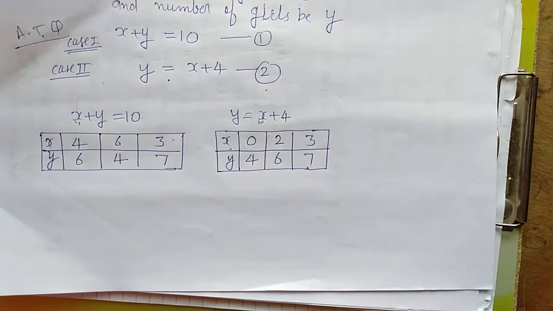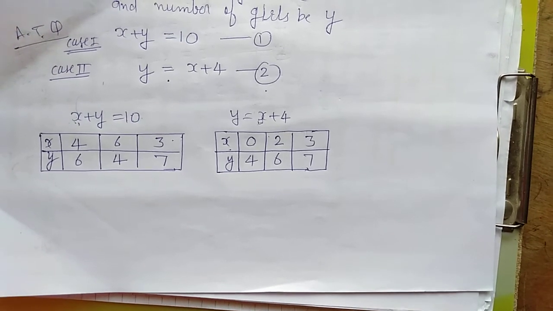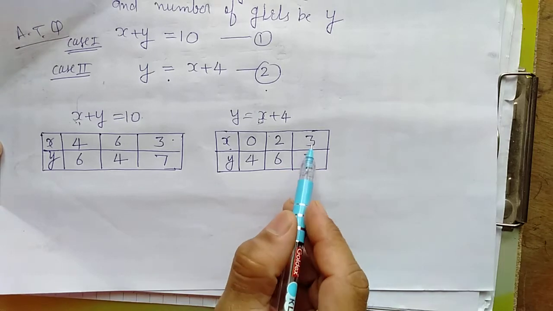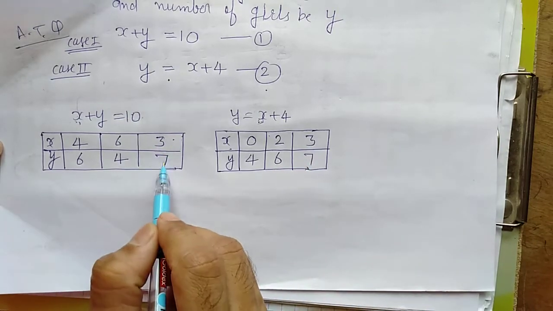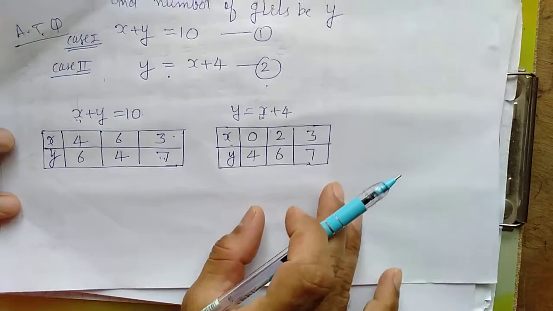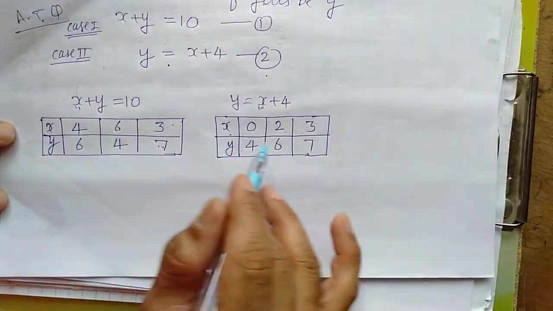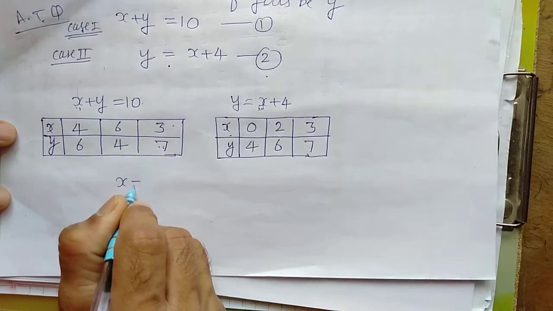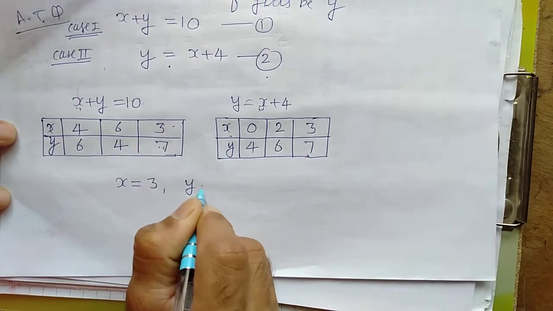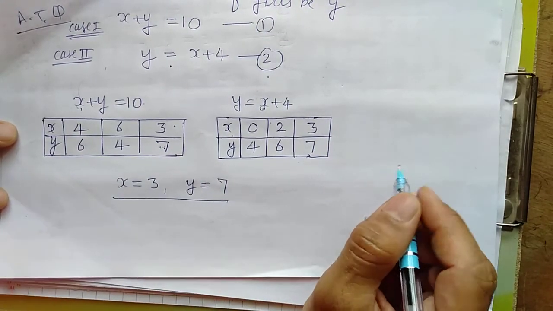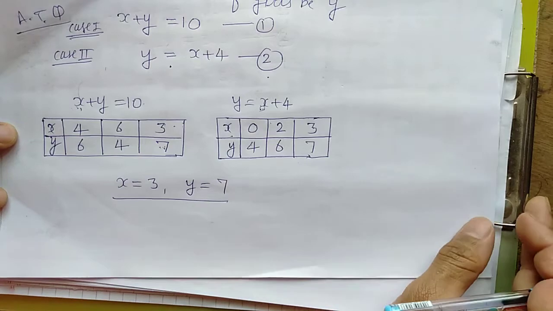Now see, from both equations, 3 and 7 appear in both cases. These are the same. This is the only solution. These equations are intersecting type and this is the solution, meaning x equal 3 and y equal 7 is the solution of these two equations.